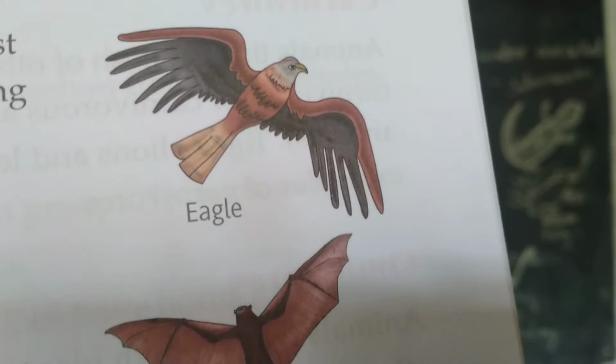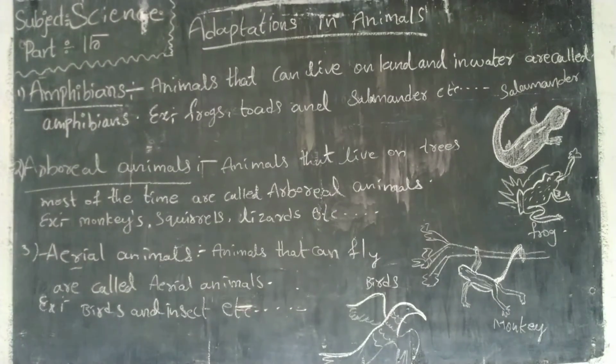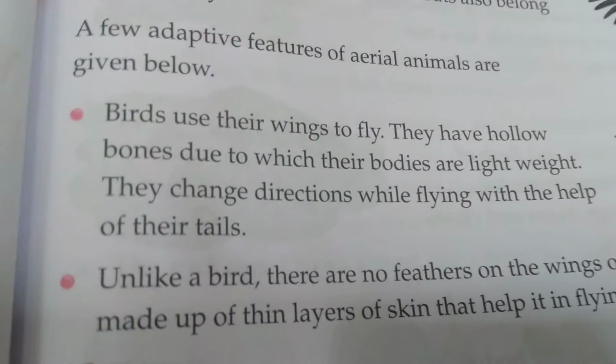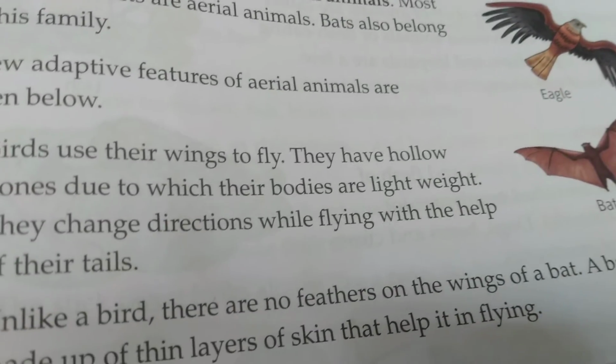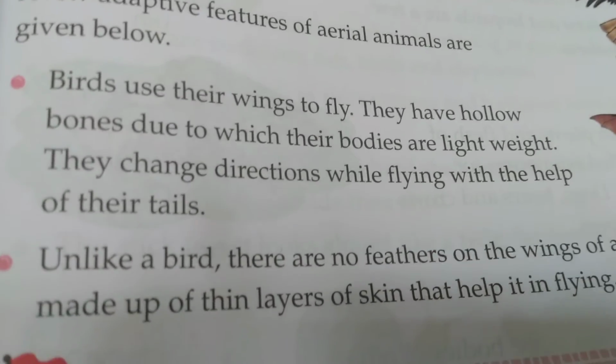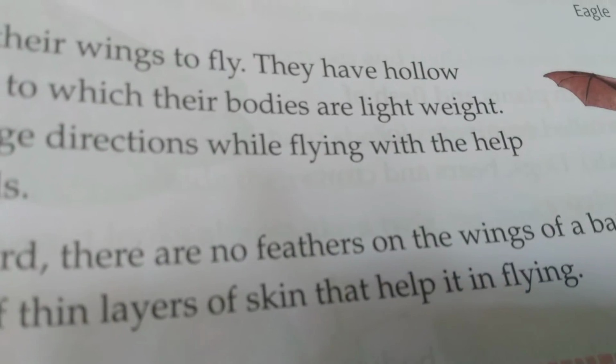Next, aerial animals. Here, look at the picture of an eagle and a bat. These are some examples of aerial animals. Birds use their wings to fly. They have hollow bones, due to which their bodies are lightweight. They change directions while flying with the help of their tails. Unlike a bird, a bat does not have these features on its wings.